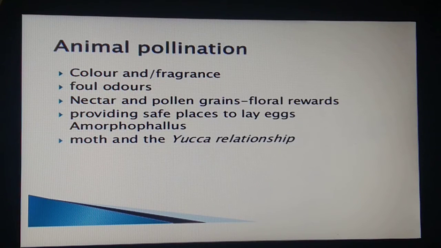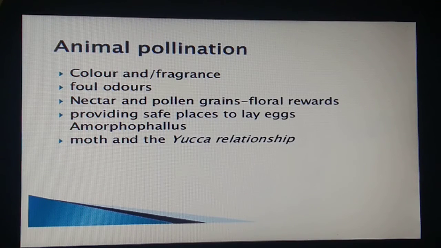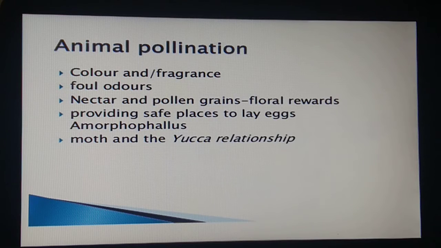Now students, one last most important point here. Listen to this very, very carefully. A similar relationship exists between a species of moth and the plant yucca. Both the species, the moth and the plant, cannot complete their life cycle without each other. Remember this. The moth deposits its egg in the locule of the ovary, and the flower in turn gets pollinated by the moth. The larvae of the moth come out of the egg as the seeds start developing. So this is a very important relationship.